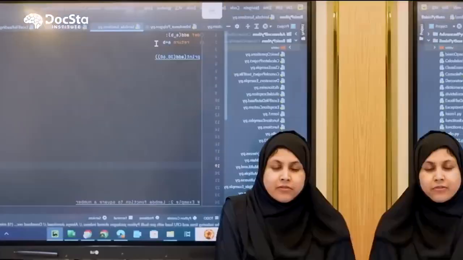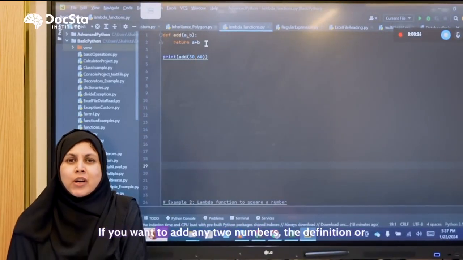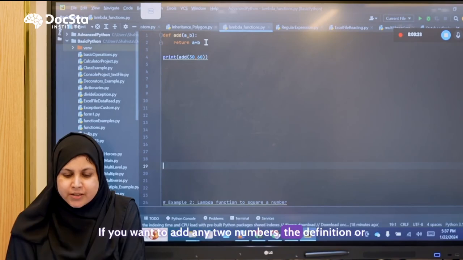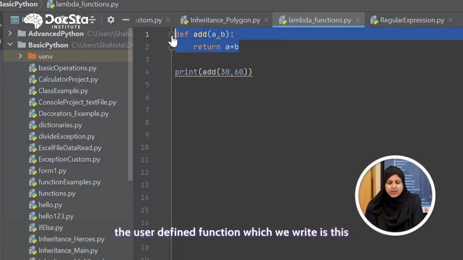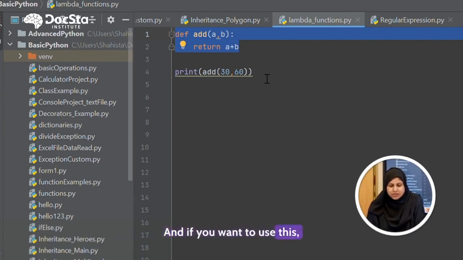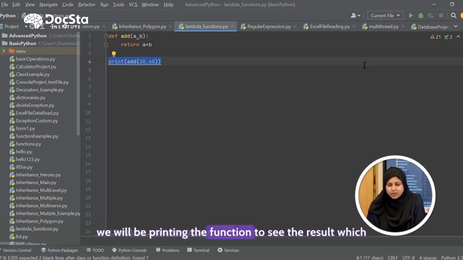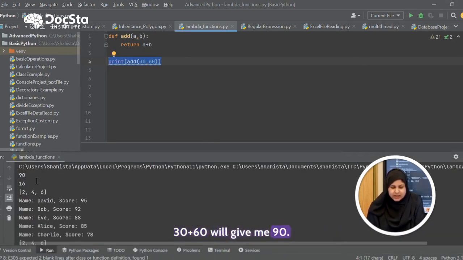Let me explain. Without a lambda function, if you want to add any two numbers, the user-defined function which we write is this, where it is taking a and b, returning a plus b. And if you want to use this, we will print the function to see the result, where 30 plus 60 will give me 90.